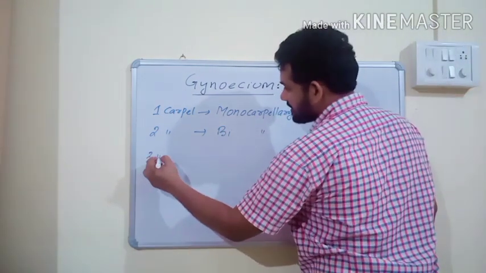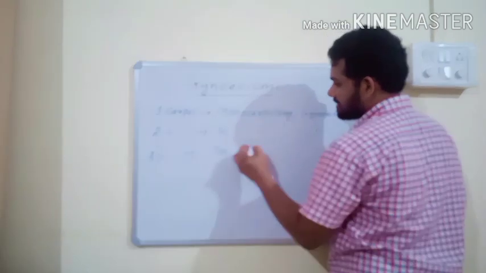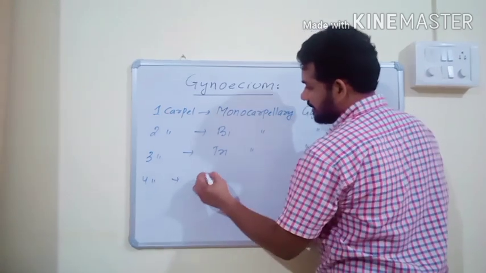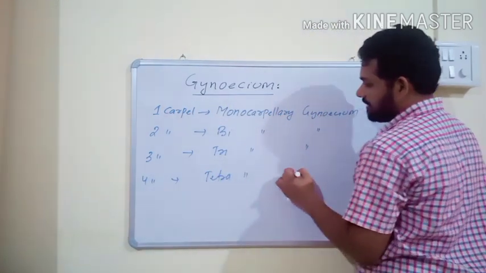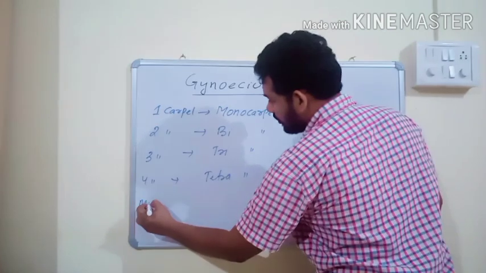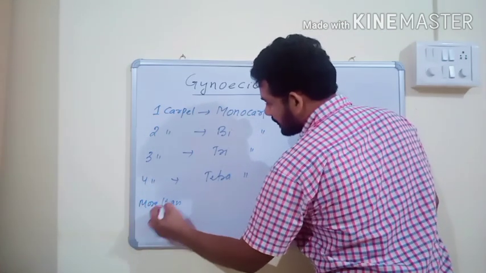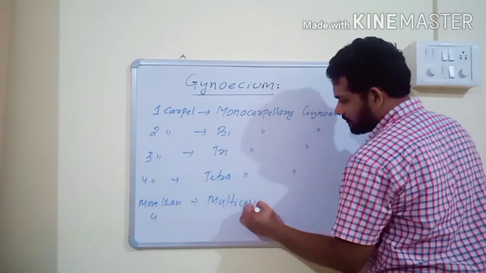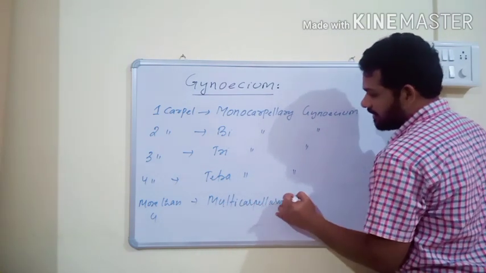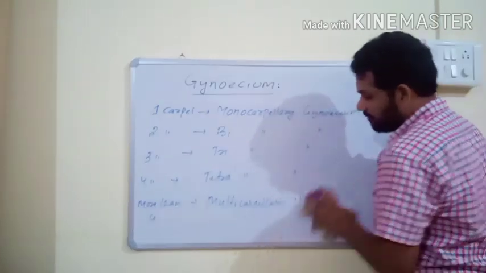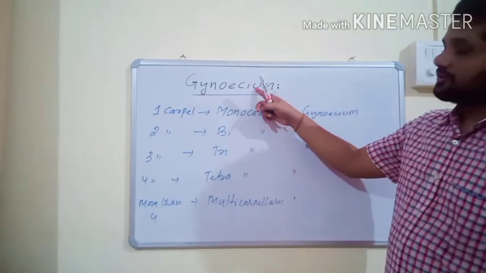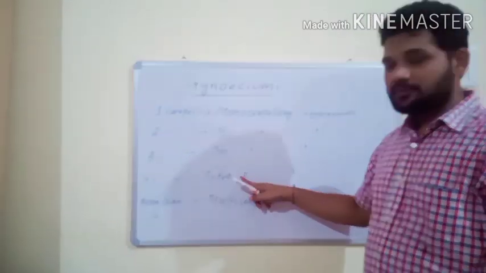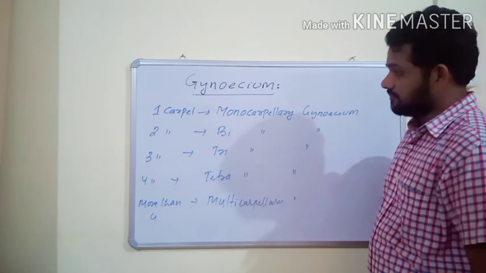If it has three carpels, it is tricarpellary gynoecium. If it has four carpels, it is tetracarpellary gynoecium. If it has more than four carpels, it is known as multicarpellary gynoecium. Depending on the number of carpels, gynoecium is monocarpellary, bicarpellary, tricarpellary, tetracarpellary or multicarpellary.